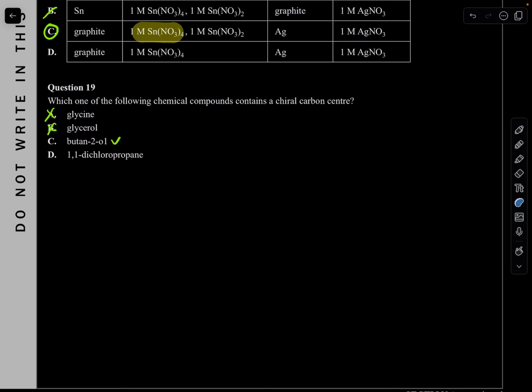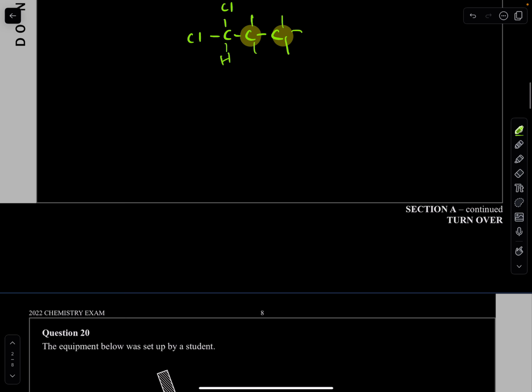Let's check the other one. So propane: 1, 2, 3, and at 1 it has both chlorine and a hydrogen. Absolutely, this is rubbish. You can see this has 2 of the chlorines. Does not work. So it is actually, choose C, 19C.